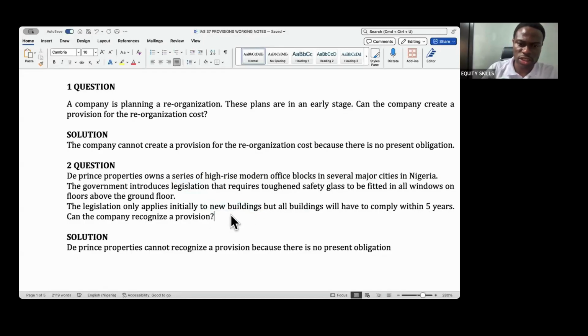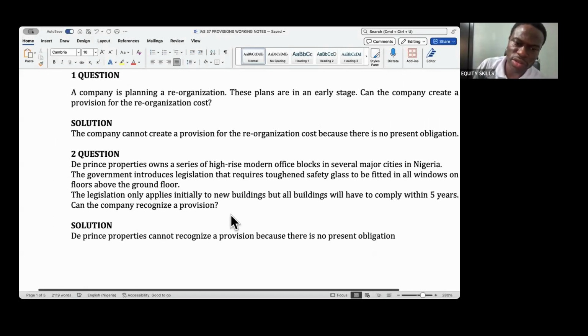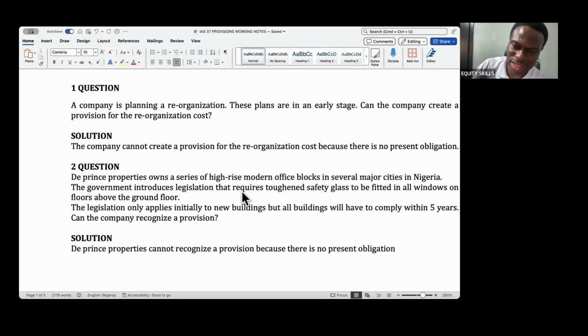Yes, this company has an obligation, but this obligation is not present. It's not present because they didn't tell us that they have any new building, since the legislation applies initially to new buildings, but all buildings will have to comply within 5 years.